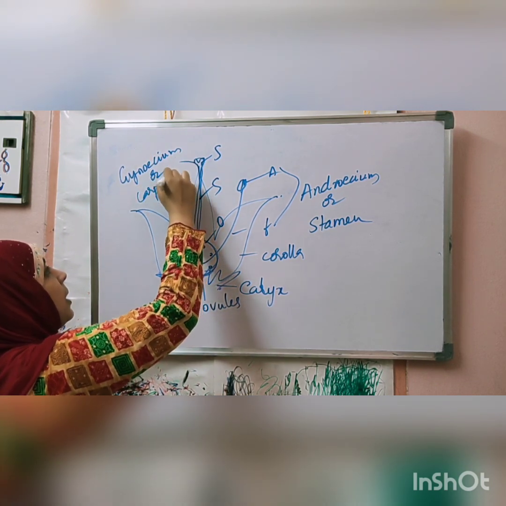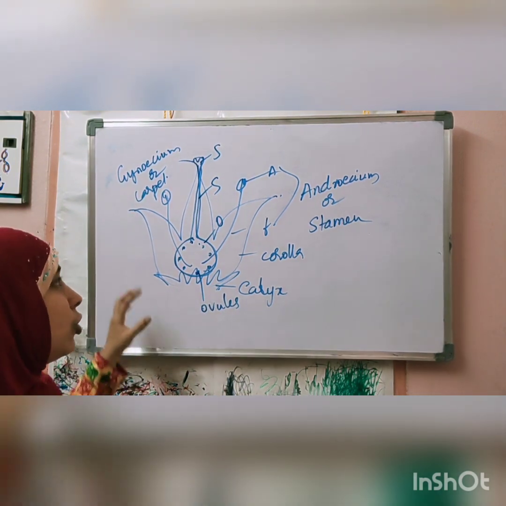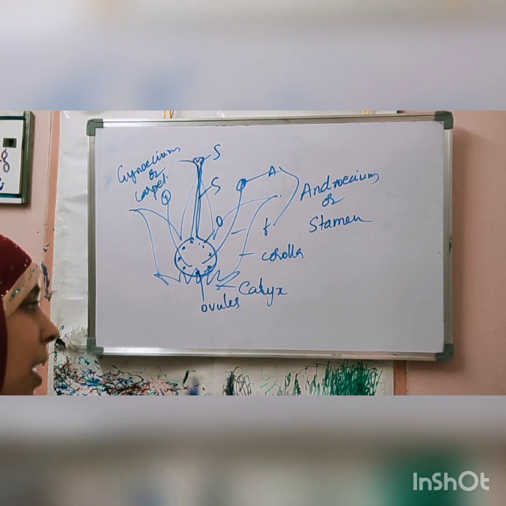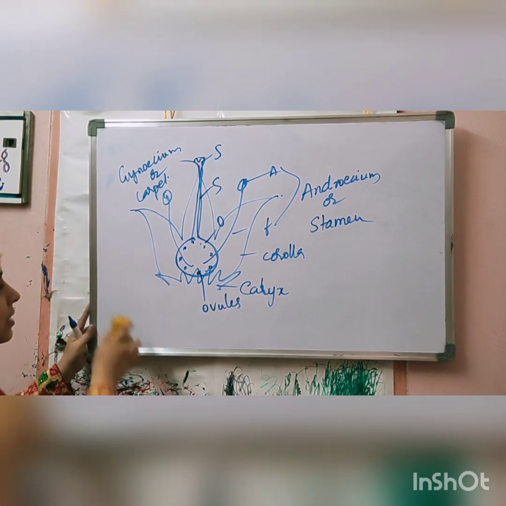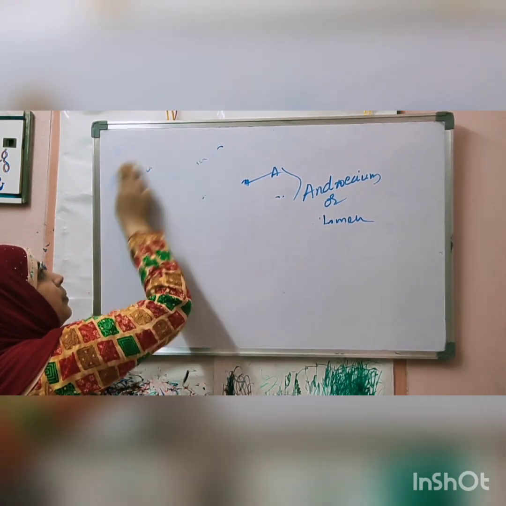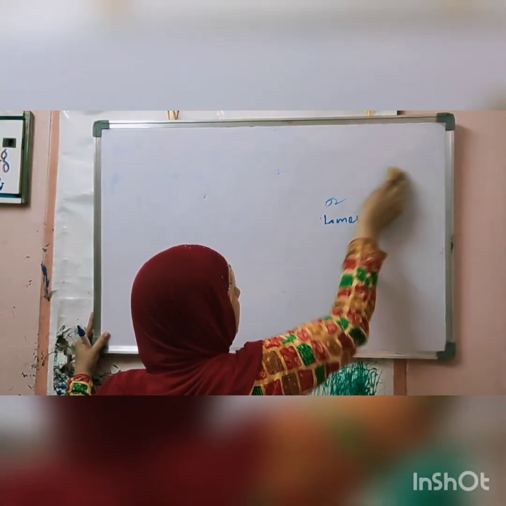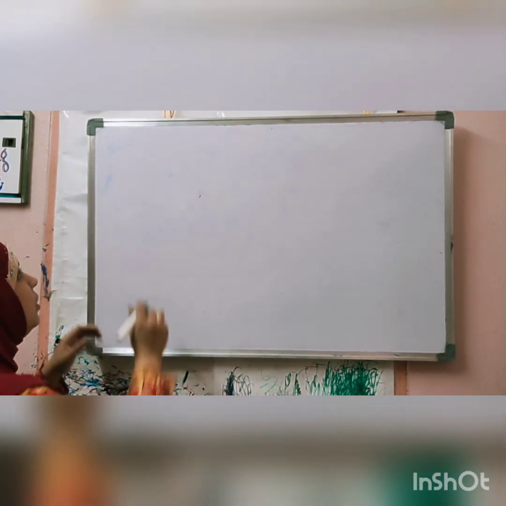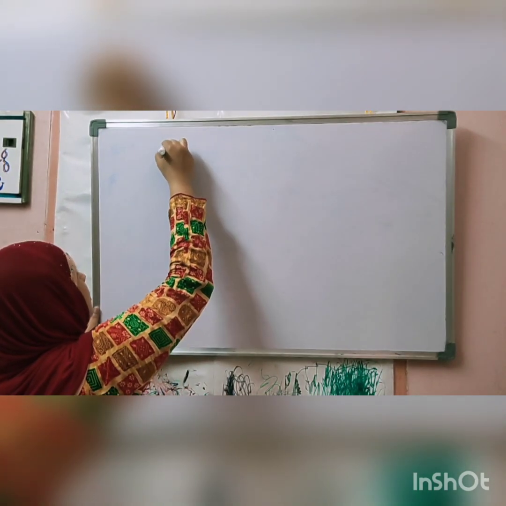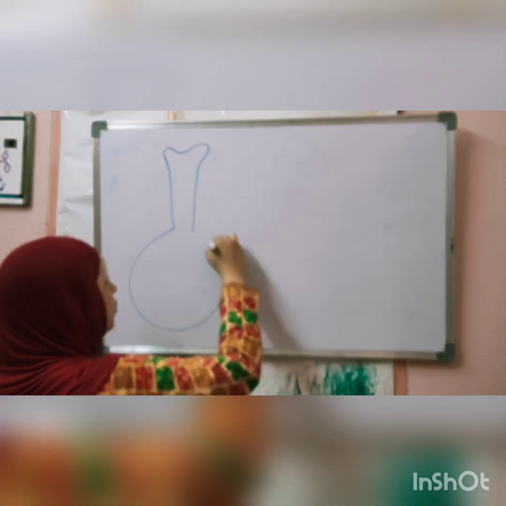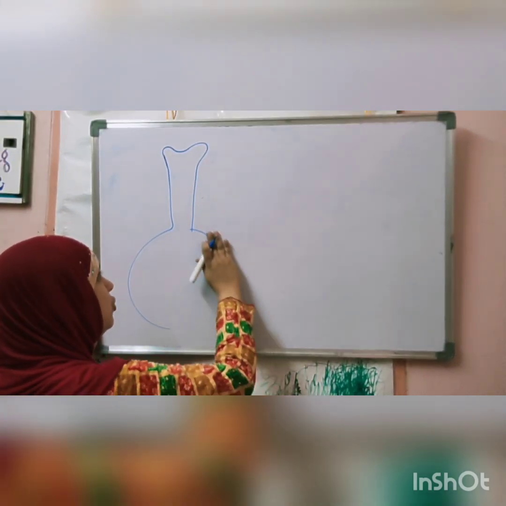So we saw Parthenocarpy, right? I said it is a virgin carpel. That's why it is called Parthenocarpy. So how does this sexual reproduction occur? For that we need to understand the structure of the ovule, stigma, style, ovary. Inside the ovary there are so many ovules.